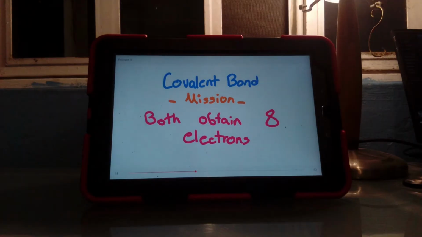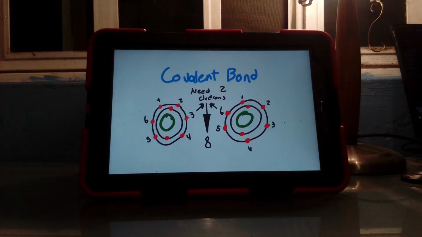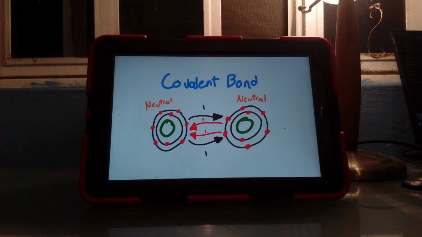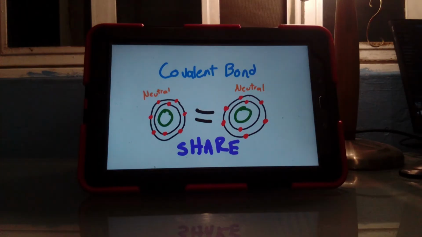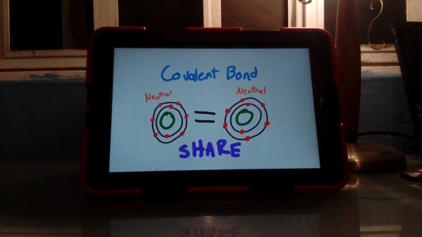For this, we're going to use the example of oxygen. In the outer shell, they have 6 electrons. So to have 8, they are going to need 2 more. So what we're going to do is that one oxygen is going to share 2 electrons and the other is also going to share 2 electrons. What's going to happen is they're going to share these 2 electrons.